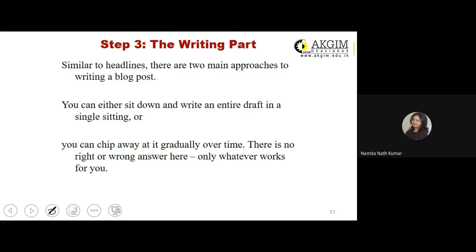So you can either sit down and write an entire draft in a single sitting. The second is you can chip away at it gradually over time. There is no right or wrong answer here, only whatever works for you is what you should adopt for writing your blog post.